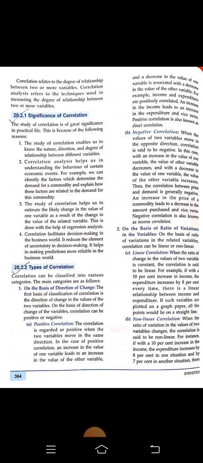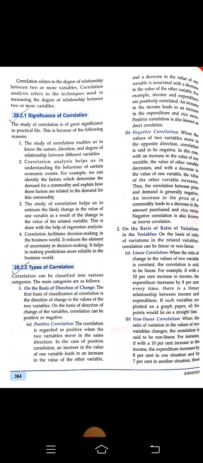Types of correlation. Number one, on the basis of direction of change. The first basis of classification of correlation is the direction of change in the values of the two variables. On the basis of direction of change of the variables, correlation can be positive or negative. Positive correlation.